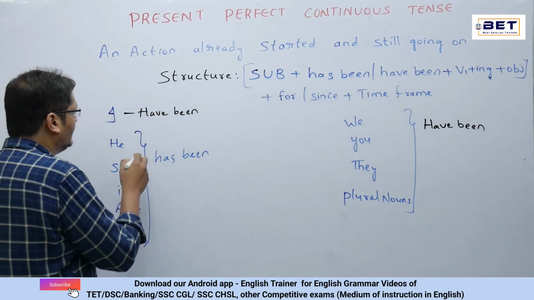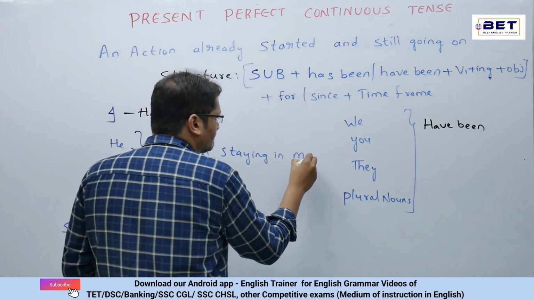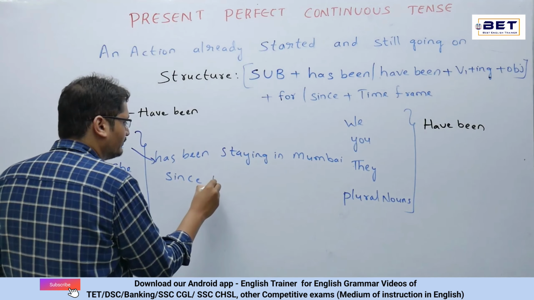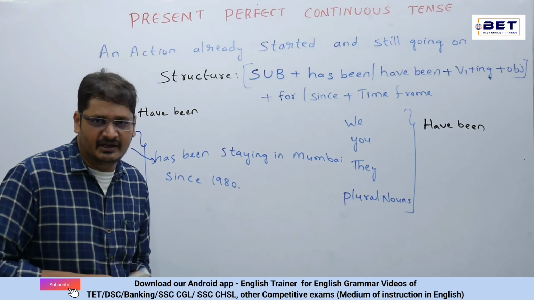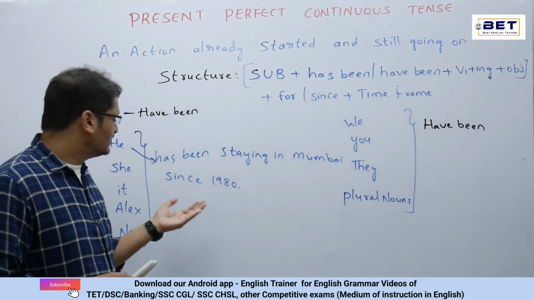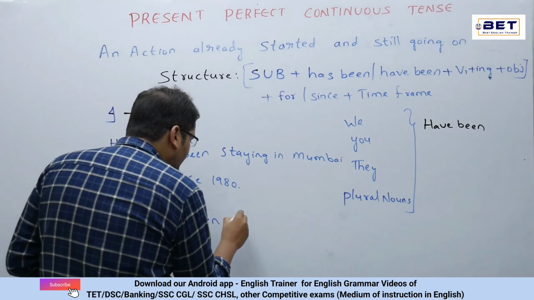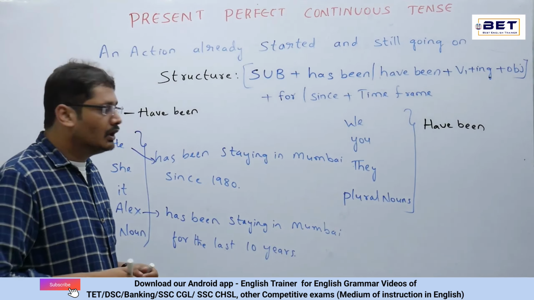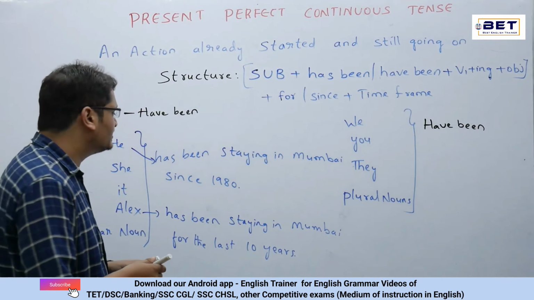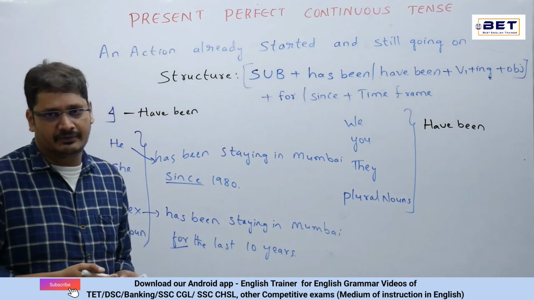For example, he has been staying in Hyderabad or staying in Mumbai since 1980. Okay, he has been staying in Mumbai since 1980. This is the first example. Let's understand the second example. For example, I said Alex has been staying in Mumbai for the last 10 years. Now here, I have used two clue words, since and for. In the first sentence, I have used since, and in the second sentence, I have used for here.